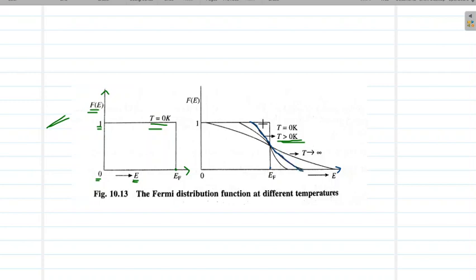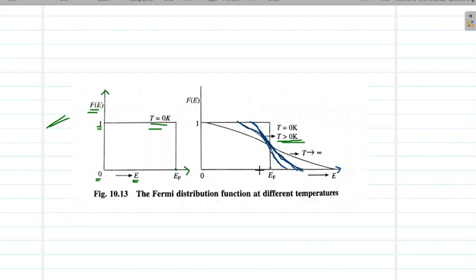That means the probability of finding electrons in the lower energy range now decreases from 1, because the electrons in those states have left to occupy higher energy states, and the probability of finding electrons above EF has increased slightly, because electrons are now occupying those energy levels beyond EF. So as temperature increases further, the graph will again shift like this. Sorry, the earlier graph was like this. Now the graph will shift like this.